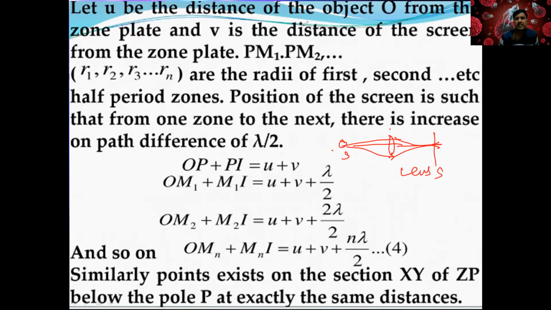Okay? So now what we can do? Let U be the distance from O to where you keep the zone plate. V is the distance between the zone plate and the screen. Is it clear?